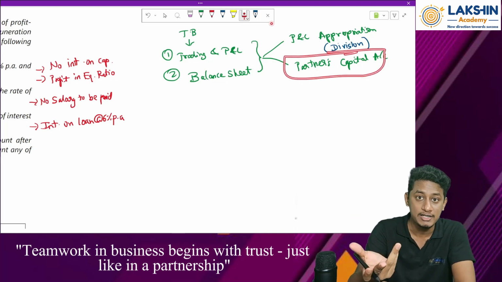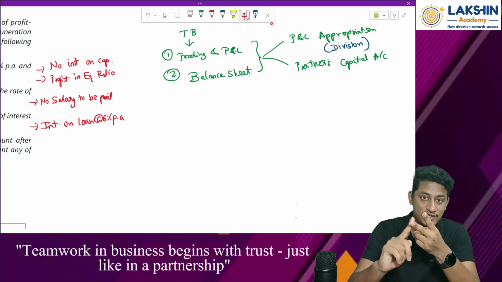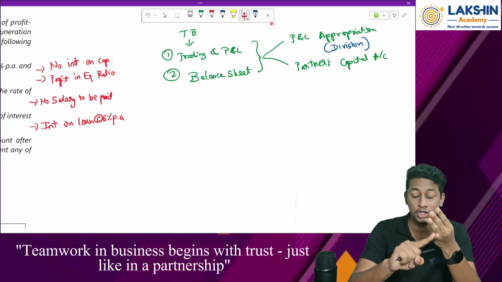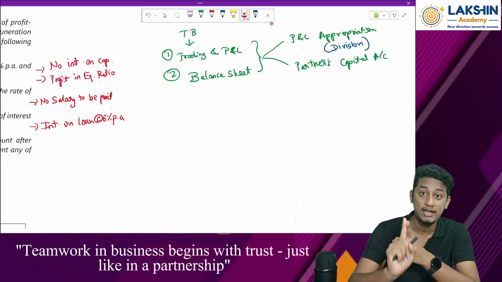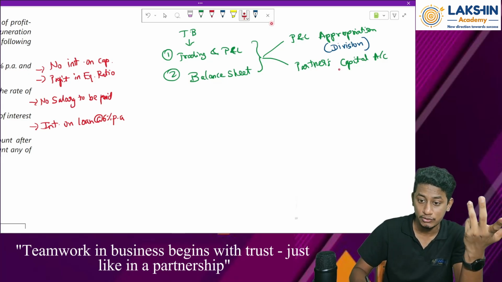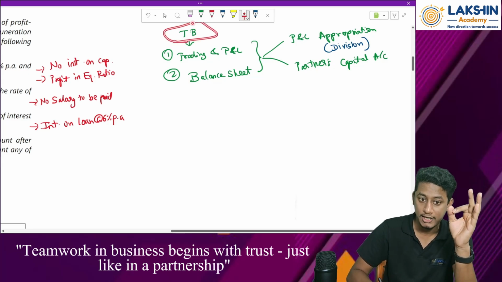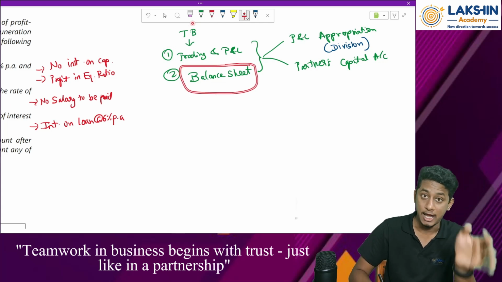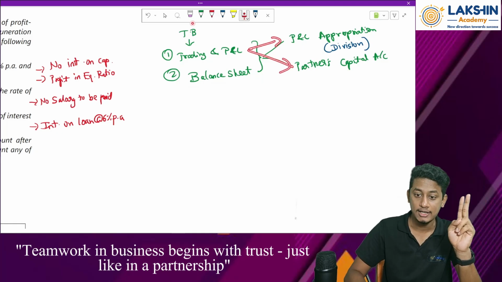Now what happens in the partners' capital account? We prepare the capital accounts using the opening balance, whatever profits are divided, whatever salary is withdrawn, whatever interest on drawings is charged, and whatever drawings are made by the partners, and at the end we get the closing balance of the capital. Where will this closing balance be transferred? To my balance sheet. This is the flow. In a sole proprietorship we prepared the trial balance, then the trading and P&L account, and then directly the balance sheet. But in partnership accounts, we need to prepare two more accounts: the P&L appropriation account and the partners' capital account.